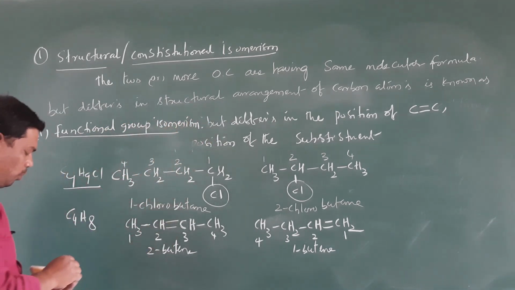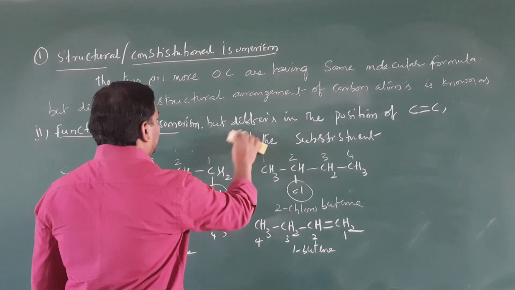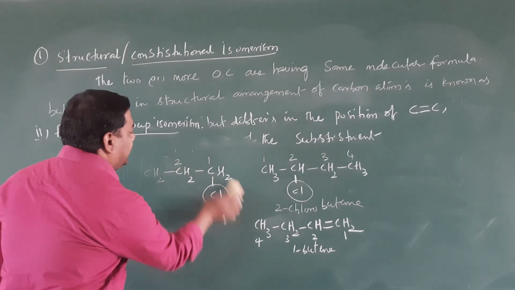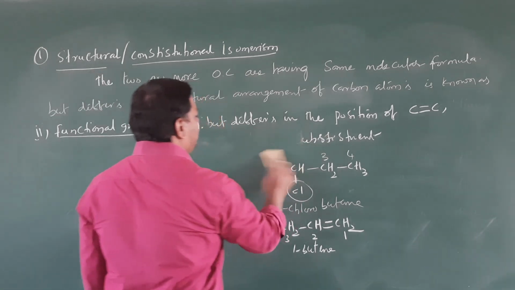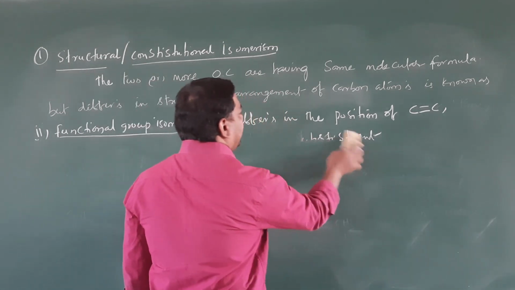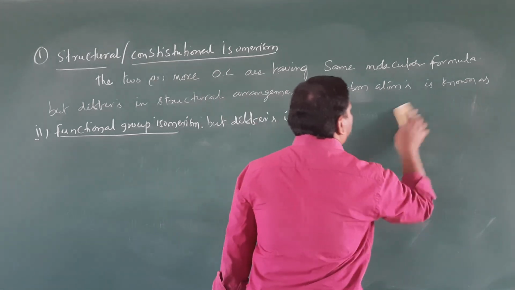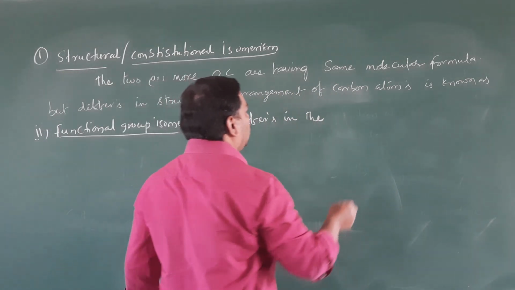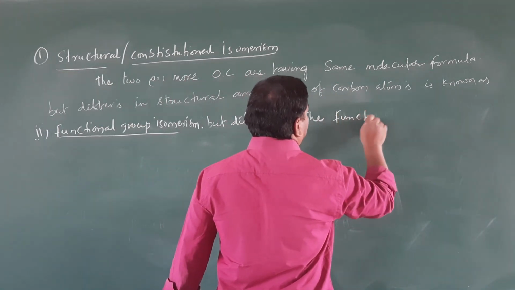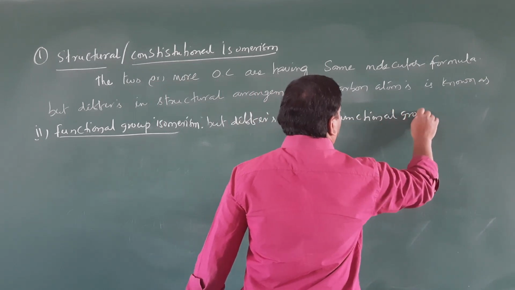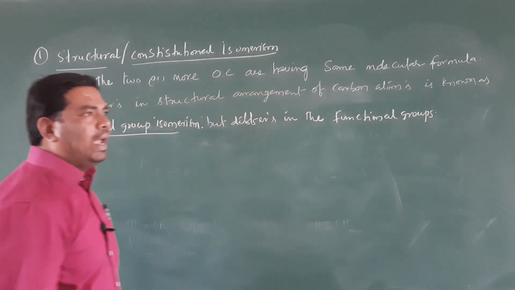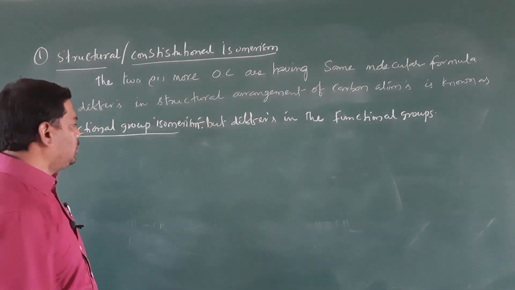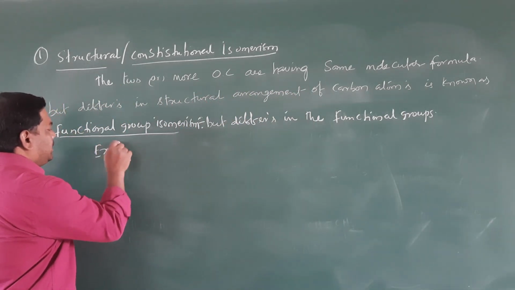So what is functional group isomerism, students? Two or more organic compounds having the same molecular formula or chemical formula but differing in the functional groups is known as functional group isomerism. Clear, students?